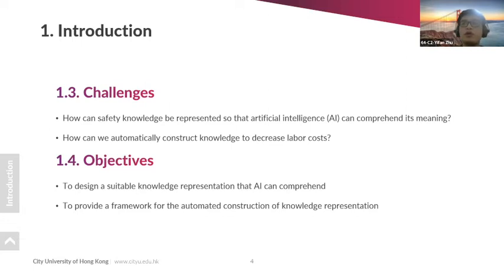The first is how to represent this knowledge so the AI can understand it. The second is that hard-coding knowledge is labor intensive, so how to construct the knowledge representation automatically and reduce labor cost. The corresponding objective is to design a suitable knowledge implementation and to offer an automatic construction framework.